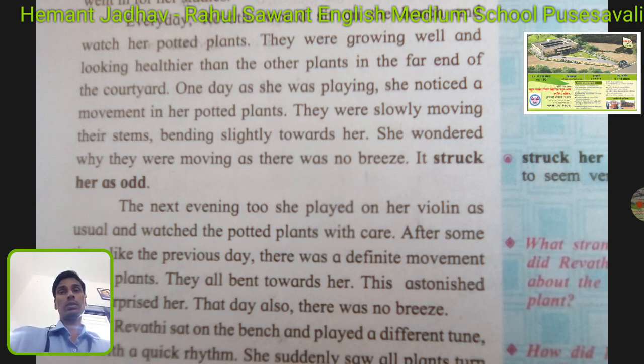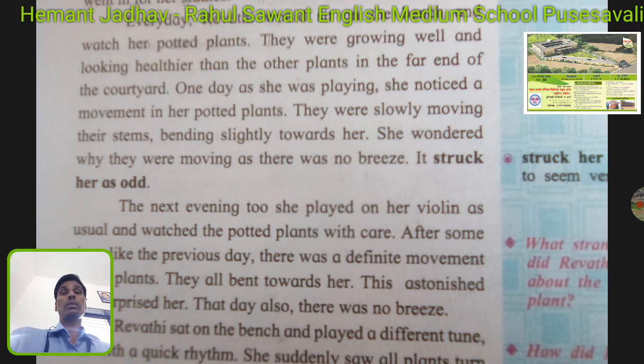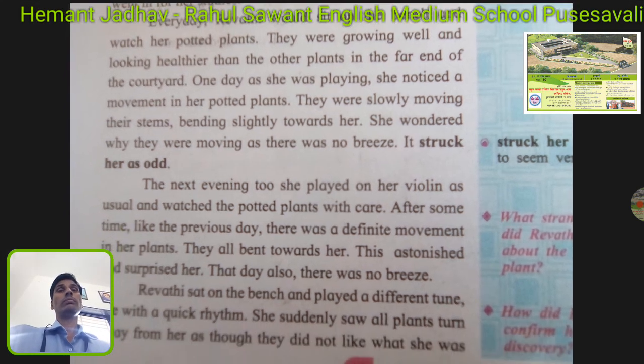You know, breeze means a slow kind of wind movement. There was not any breeze at all. Then how was this plant bending towards her? It struck her as odd. It was surprising to her. She could not accept this strange behavior of the plant, because the plant was really moving towards her.